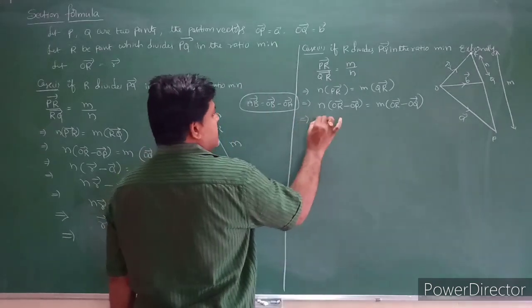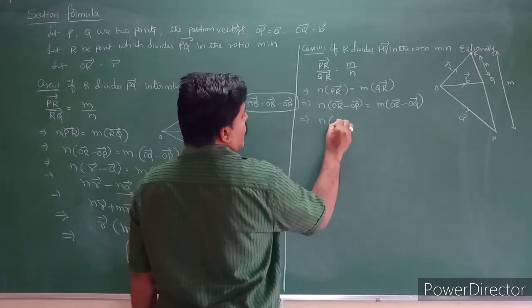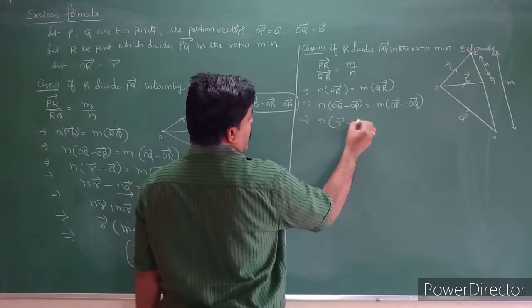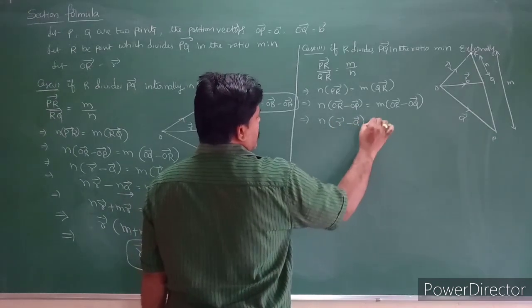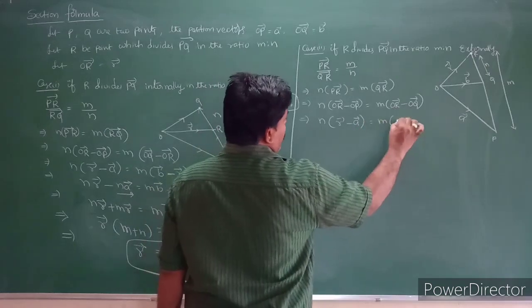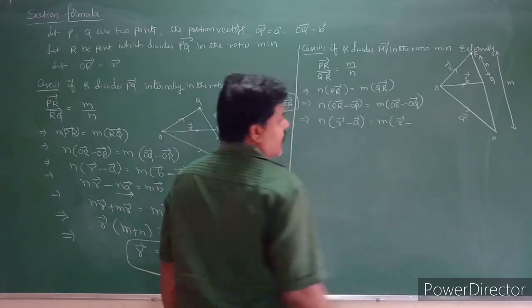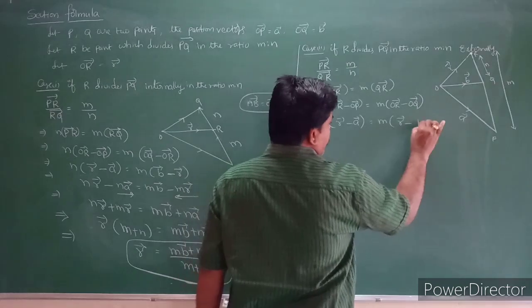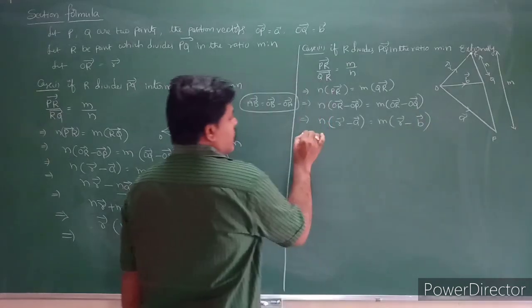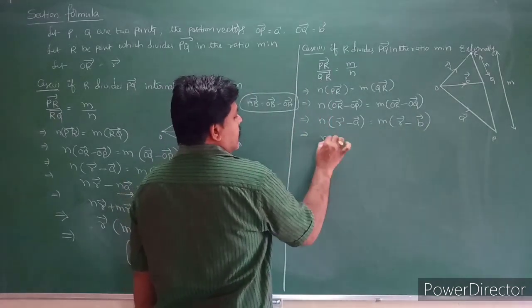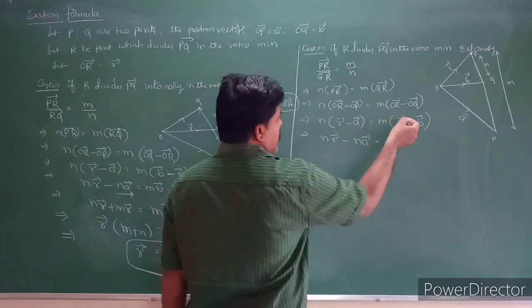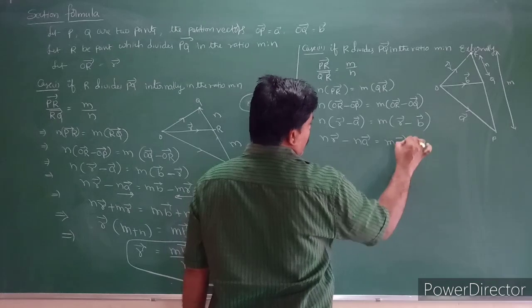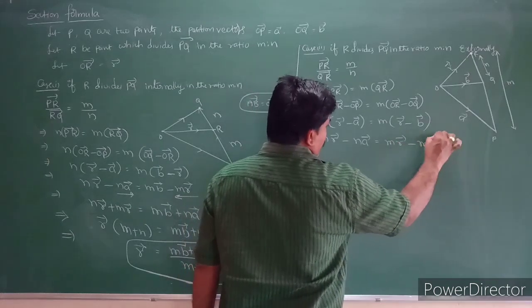So that implies n into OR bar, the position vector is R bar, minus OP bar, which is nothing but A bar, is equal to m into OR bar, which is R bar, minus OQ bar, which is B bar. So you can multiply: n into R bar minus n into A bar is equal to m into R bar minus m into B bar.